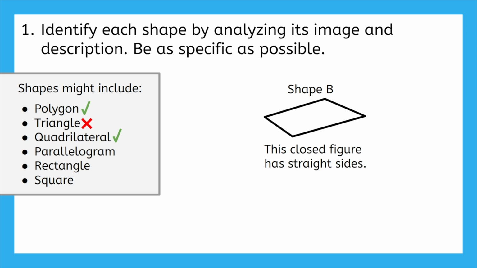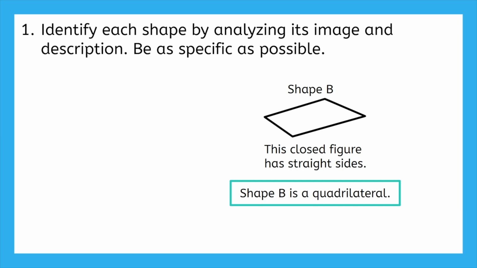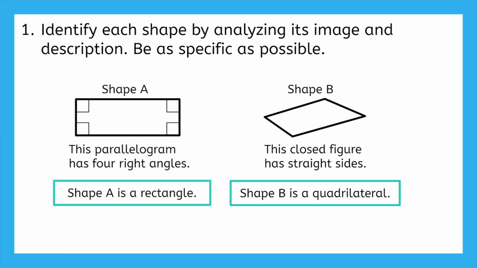Is this quadrilateral more specifically a parallelogram? I don't see any symbols for two pairs of parallel sides, and that's not in the description either. So I would say that this is not a parallelogram. And if it's not a parallelogram, then it can't be a rectangle or a square, since those are even more specific. Okay, great. It looks like polygon and quadrilateral are accurate, but quadrilateral is the most specific. Great job with both parts of this problem.